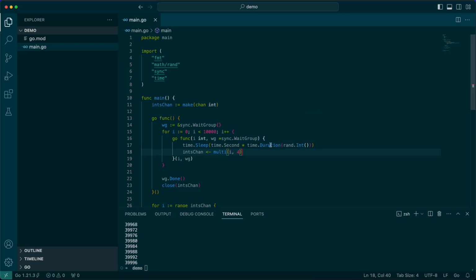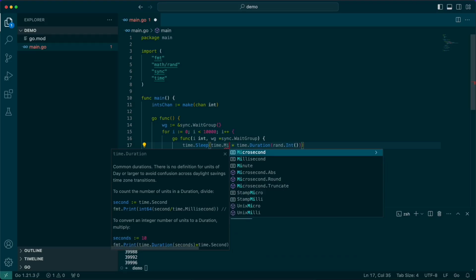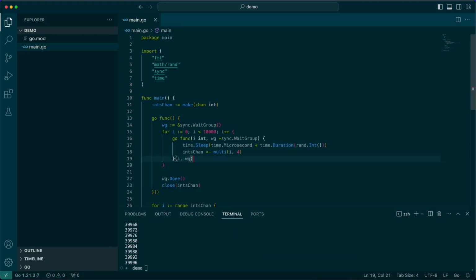We should probably do something like microseconds. And what this means is that each one inside of here is going to